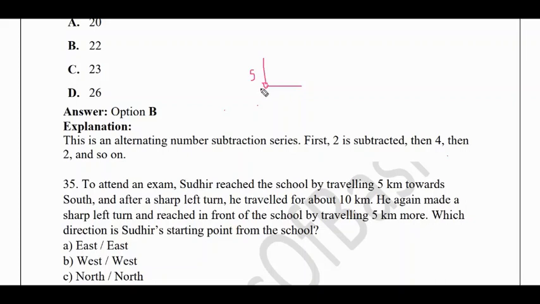Okay, so he took a sharp left turn and traveled about 10 kilometers. Okay, he again made a sharp left turn. See, for him the left turn is upward, so again 5 kilometers, and reached in front of the school by traveling 5 kilometers more. Okay, which direction is Sudhir's starting point from the school? So if this was the starting point, then which is this direction? Okay, so we need to find out what the direction will be. So according to this, the direction is east. So the answer would be east.